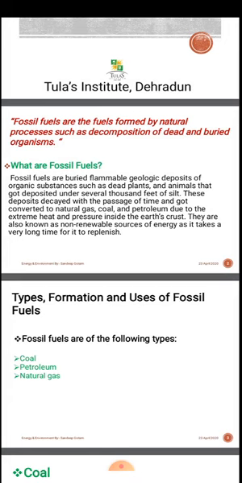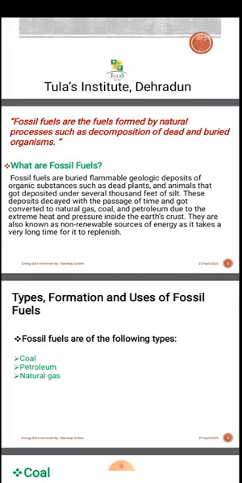Fossil fuels are the fuels formed by natural processes such as decomposition of dead and buried organisms. Millions or trillions of years में हमें fossil fuel मिलता है, सो ये एक नॉन रिन्यूएबल प्रोसेस है.